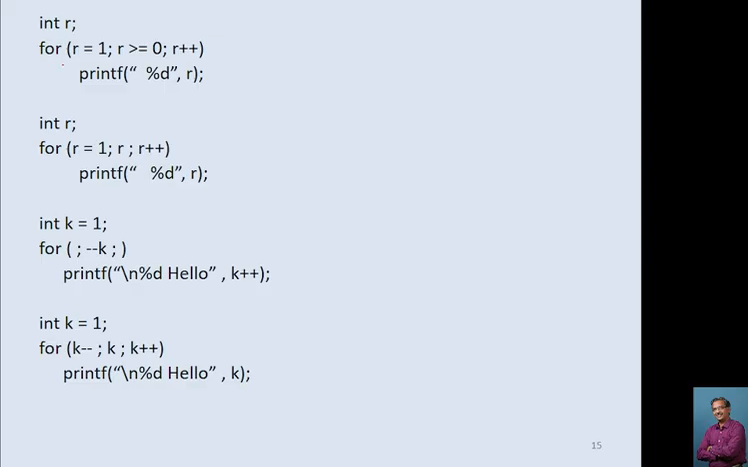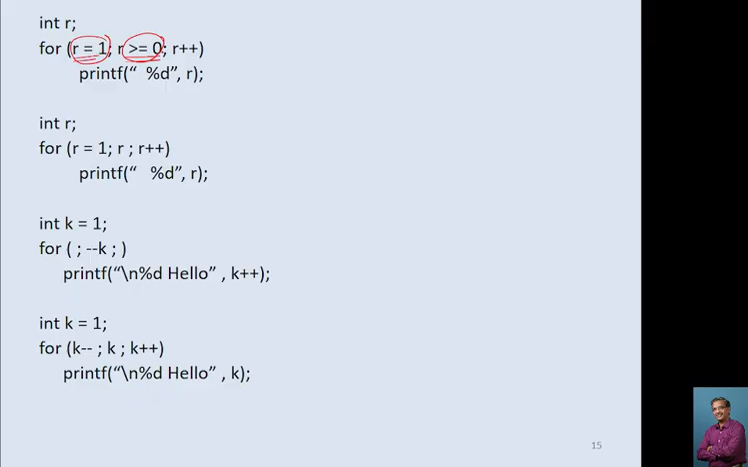Okay, r is 1, greater than equal to 0. In a for loop it will execute expression 1. If the condition is satisfied, it will enter into the loop and it will remain in the loop till this condition is satisfied. So initially r is equal to 1.